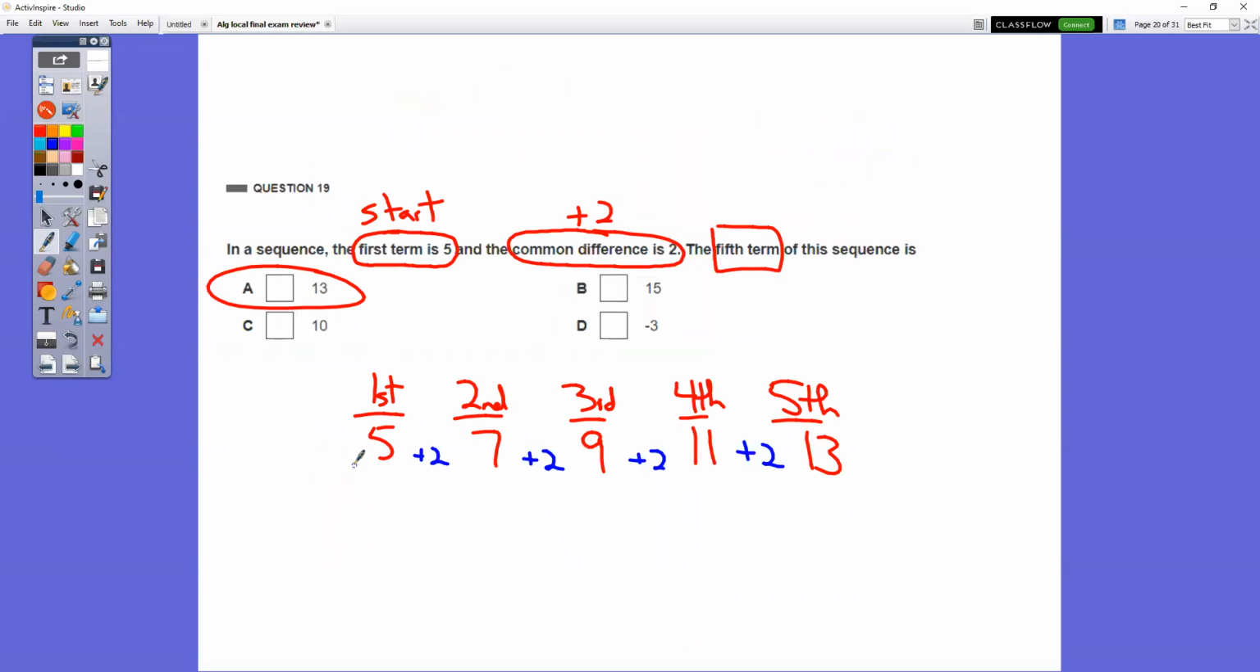In question number 19, in the sequence, the first term is 5, so that's where we're starting off. And the common difference is 2. That means we're adding by 2 each time. Remember, difference in this case does not mean that you are subtracting, all right? If it was a common difference of -2, then we would be subtracting, but it's a common difference of 2. That means we're adding by 2. They want to know what the 5th term is. So we're adding by 2, adding by 2, adding by 2. Your 5th term is 13.